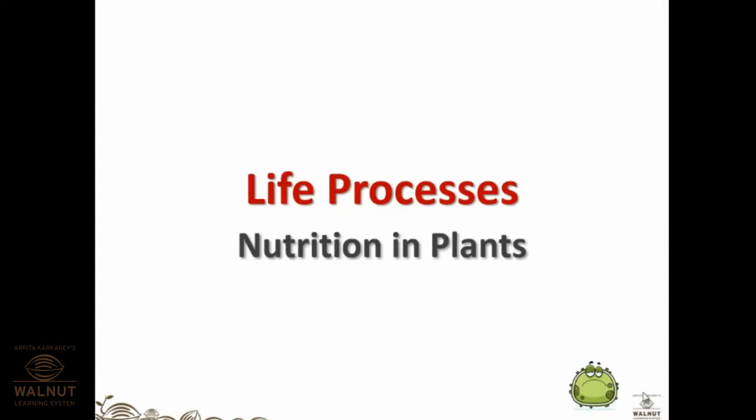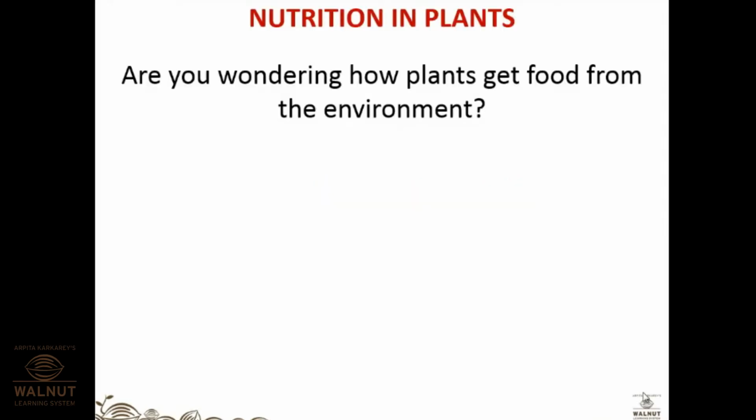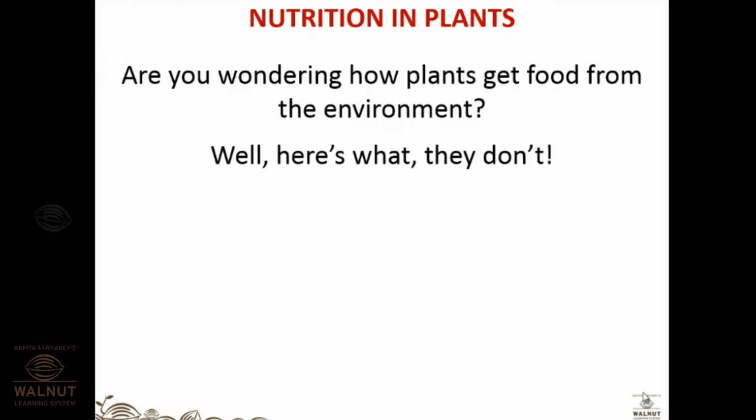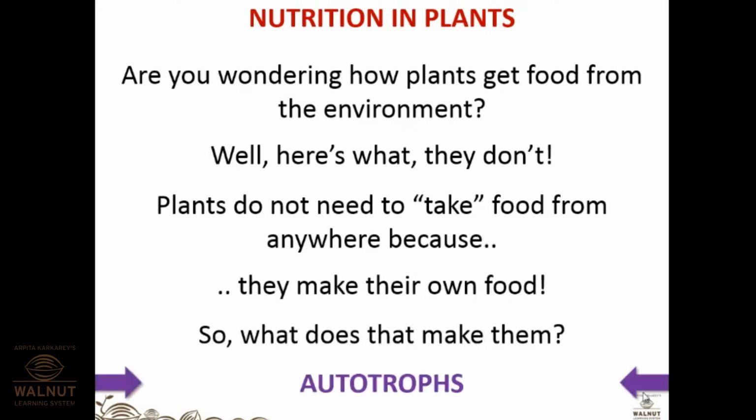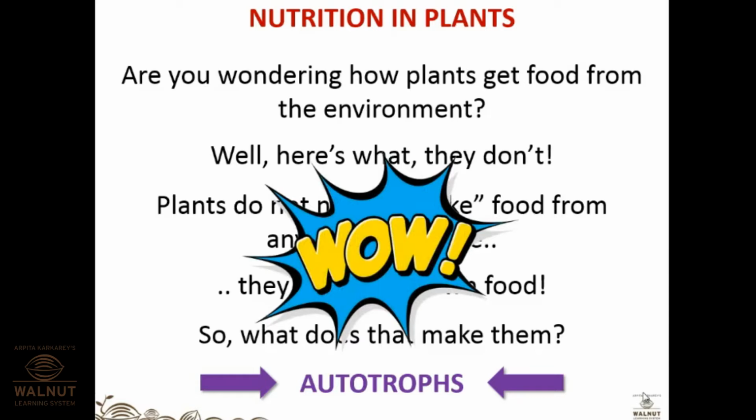Yeah. So are you wondering how plants get food from the environment? Well, here's what they don't. Plants do not need to take food from anywhere. Because why? Why plants don't need to take food from anywhere? Because they are autotrophs. They prepare their own food. That is how we define an autotroph. Yes, they do so by the process of photosynthesis.